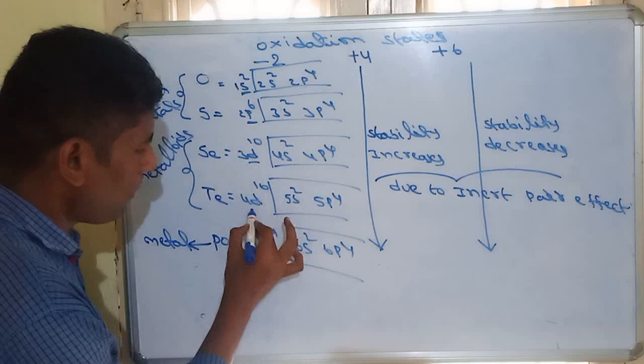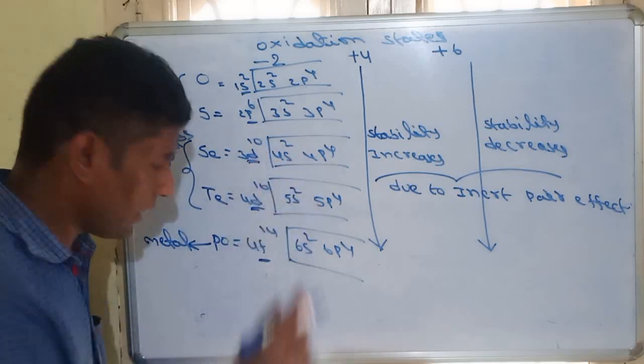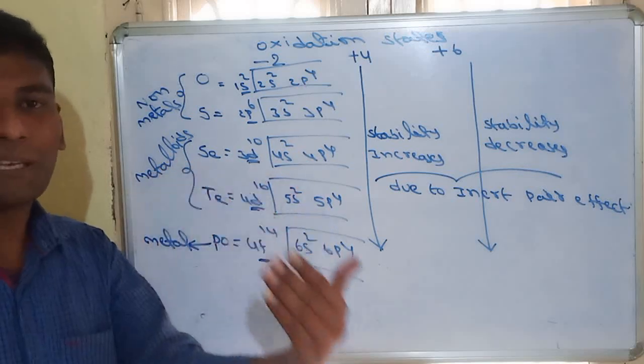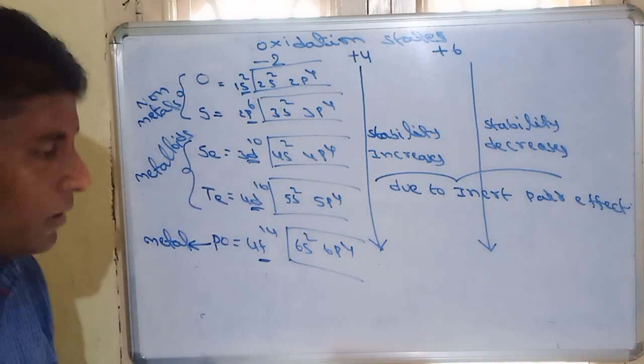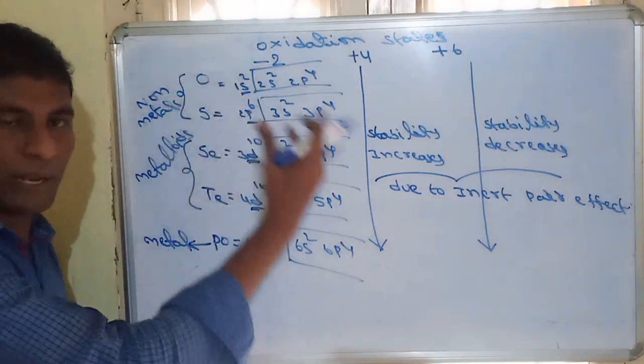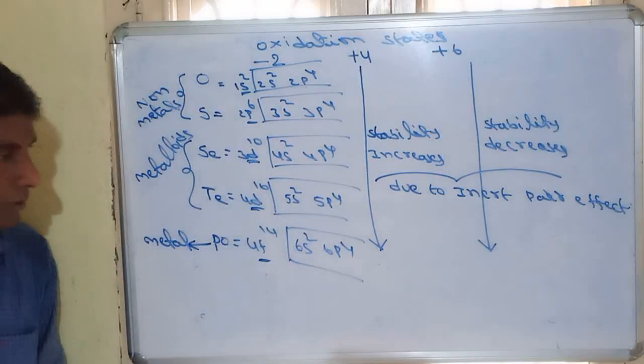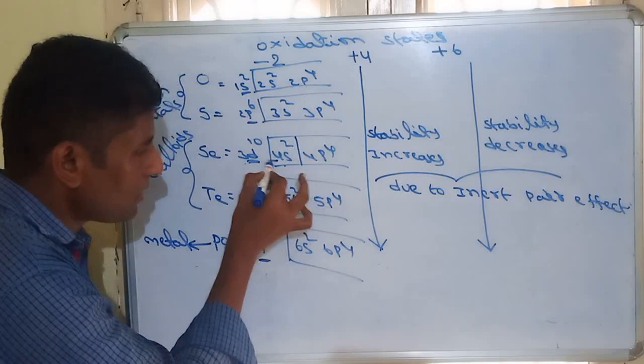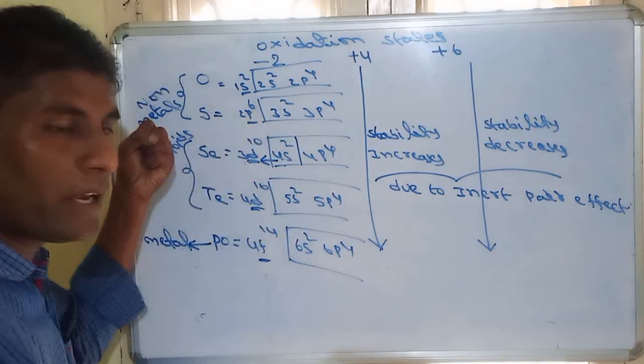But here d orbitals or f orbitals are entering. D orbitals and f orbitals will not screen the outer orbitals properly. Due to that, the nucleus will attract the outer orbitals. So after the d orbital, the s orbital is there. So these s electrons are pulled by the nucleus.